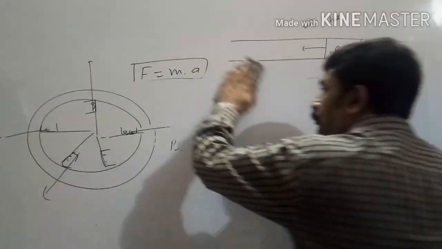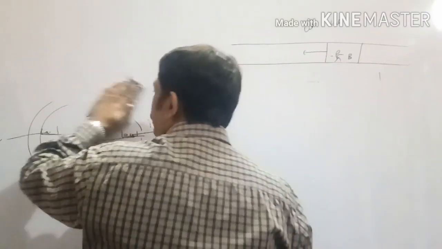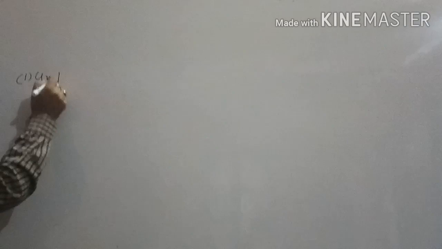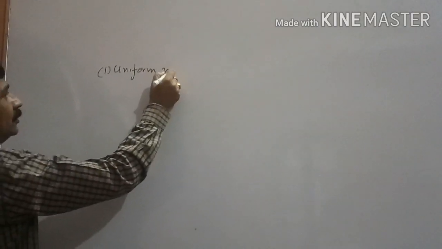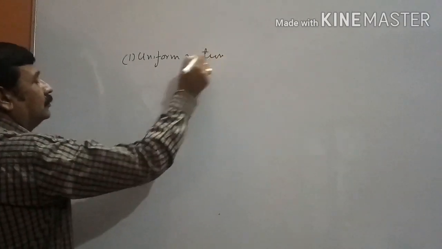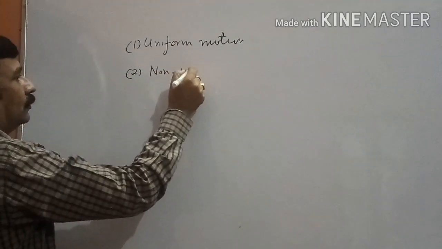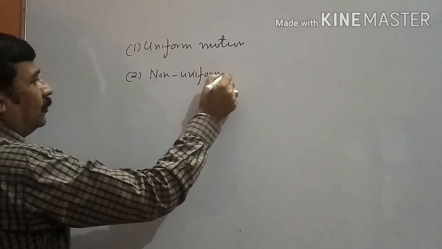How the distance traveled by the body is changing with time, or how the velocity of the body is changing with time. If we focus on this particular point, we divide motion into 4 types. Number 1, uniform motion. Number 2, non-uniform motion.